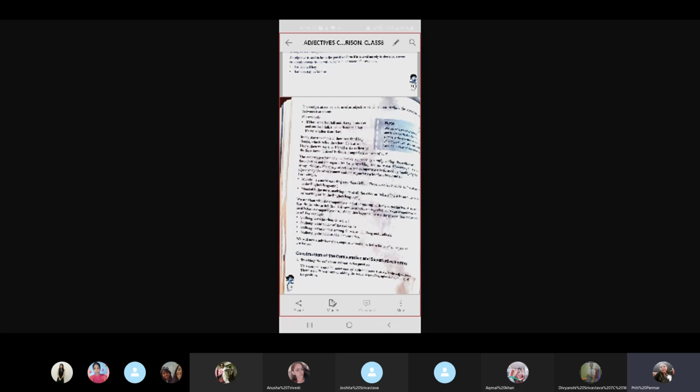Now, many times they use words such as more and most, for certain words which do not change in their form, like intelligent.